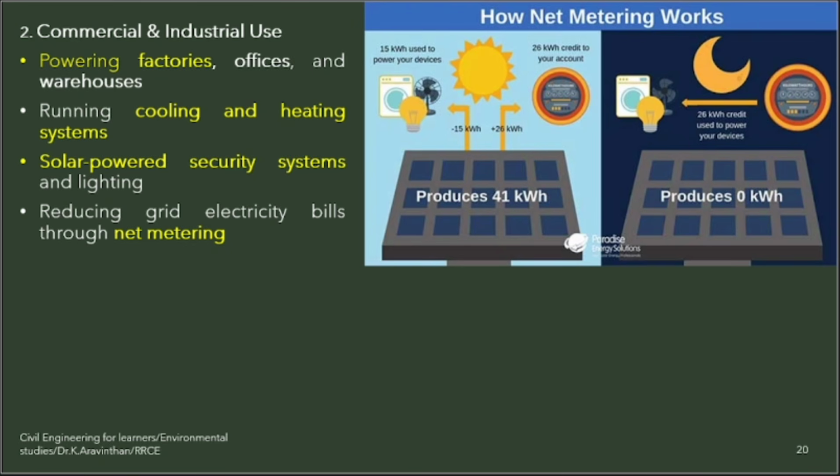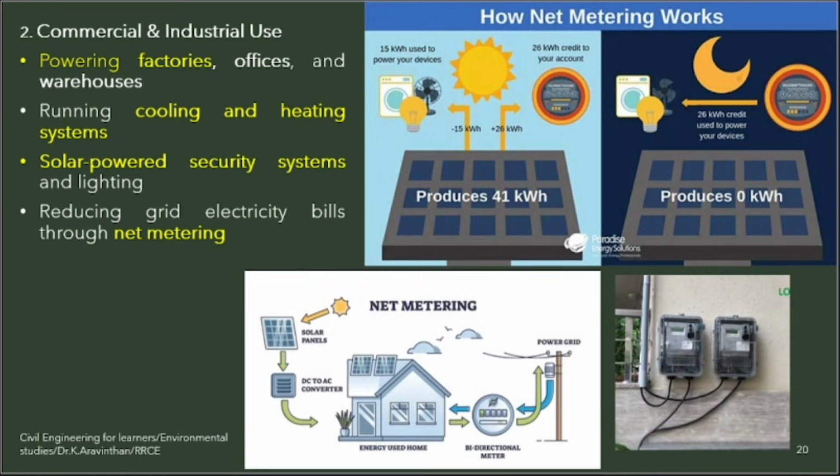Net metering. Certain people in industry have installed solar panels in their industry. Whatever power is being generated, they will consume that. Whatever is being exhausted, it will be taken and supplied to the transformer. Where do you get the power from? The transformer, isn't it? The same solar panel power is being taken to the transformer. You see how much power they consume, how much power they credited. So you can see both. I will give another image here. This is called net metering. What do you want?